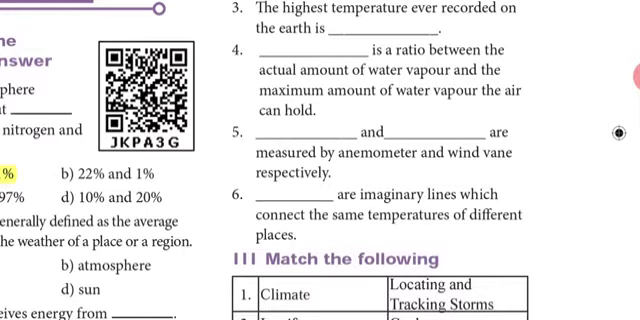Fifth one, wind speed and wind direction are measured by anemometer and wind vane respectively. So the device called anemometer is used to measure the wind speed. I'll spell the word: W-I-N-D, wind, S-P-E-E-D. Wind speed in the first dash, and in the second dash you should write wind direction, W-I-N-D, wind, D-I-R-E-C-T-I-O-N, wind direction. So wind speed and wind direction is the answer for the fifth one.